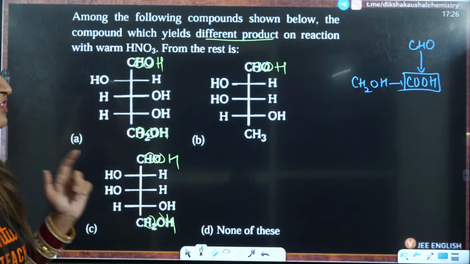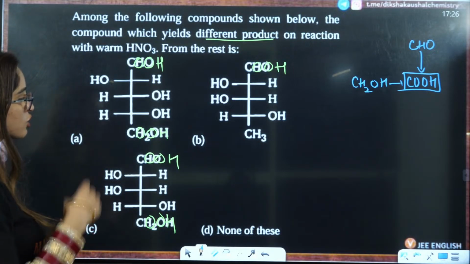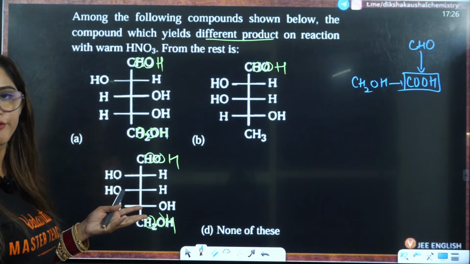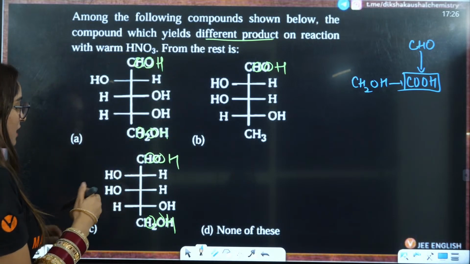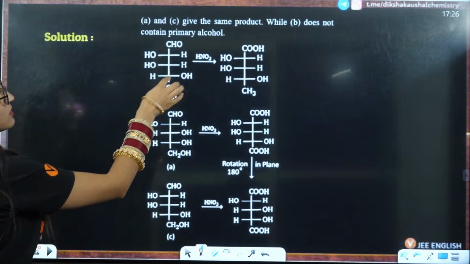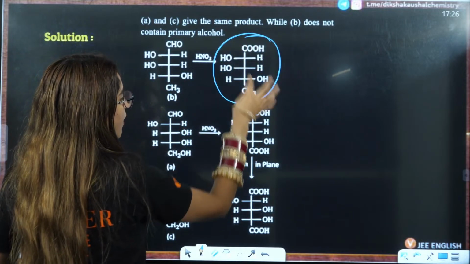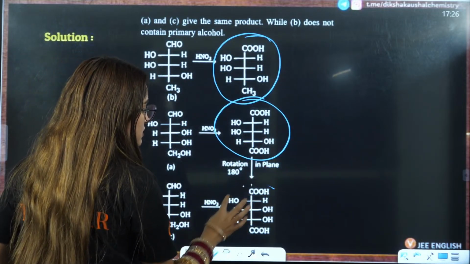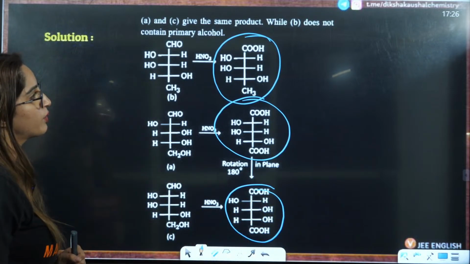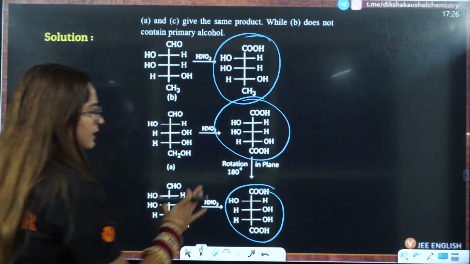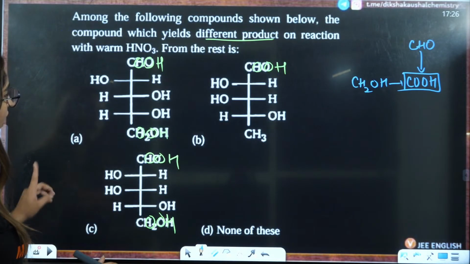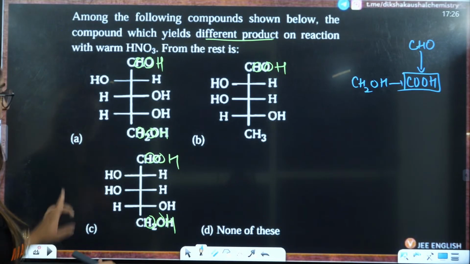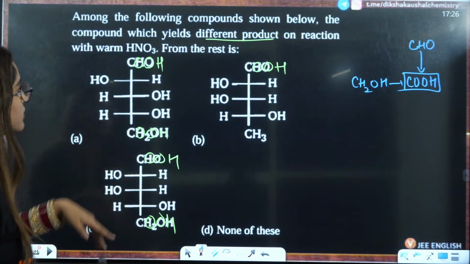Now we have to see which is different, right? So you'll say, ma'am, all of these are different, ma'am. Let us see. If you rotate it, because see, I'll just write the answer. So this is the first compound, this is the second compound, this is the third compound that you have. So the first compound had both CH2OH. So I'll not see this, I'll just directly tell you about this, right?